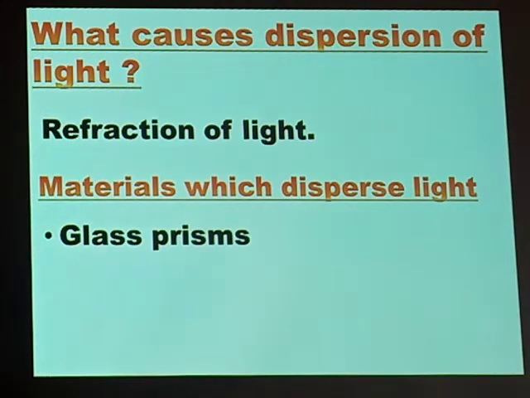You remember those colors? Yes. Now, after glass prisms, we also have water. Water also disperses white light. So we have got 2 materials which disperse light: glass prisms and then water. Are we together, boys and girls?